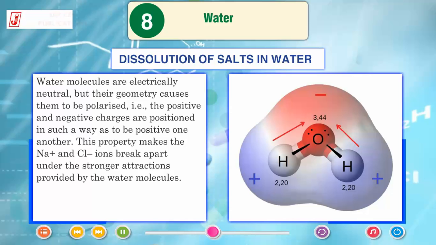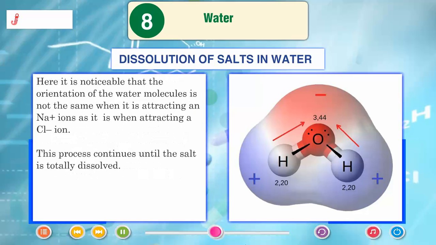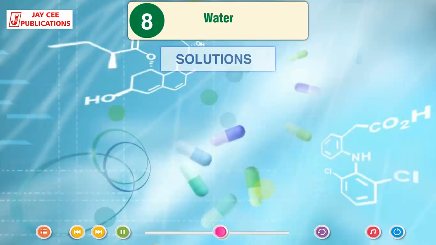This property makes the Na positive and Cl negative ions break apart under the stronger attractions provided by the water molecules. Here it is noticeable that the orientation of the water molecules is not the same when it is attracting an Na+ or positive ion as it is when attracting a Cl- or negative ion. This process continues until the salt is totally dissolved.